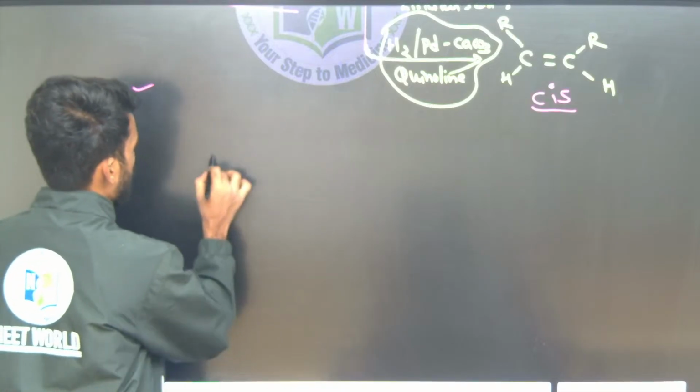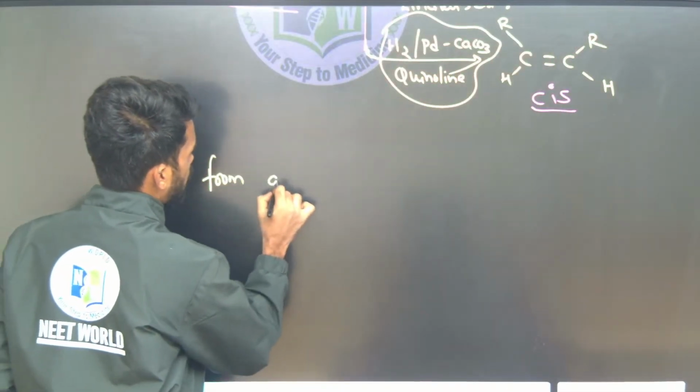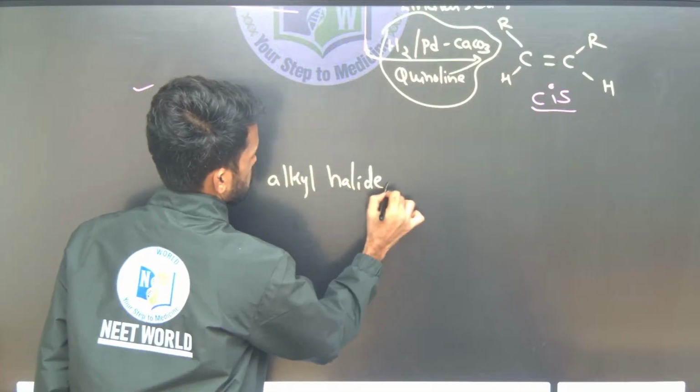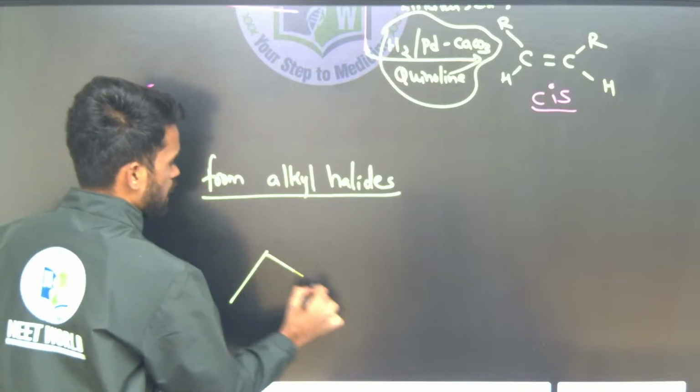From alkyl halides, let us take one alkyl halide. See, this is an alkyl group, butane you can say. Here I am placing one halide X. Now whenever you are treating this with alcoholic KOH under heating condition, what happens? What will be the product formed here? This will be the reaction given.